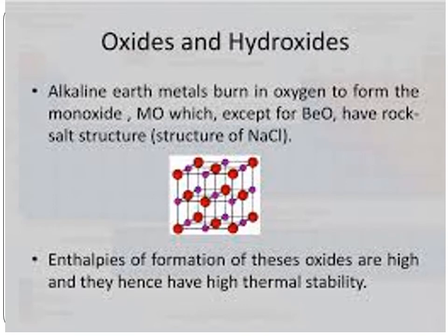Next, oxides. Generally, alkaline earth metals form monoxide and peroxide. Beryllium oxide is covalent due to the small size. Alkaline earth metals burn in oxygen to form the monoxide, and except beryllium oxide, these monoxides have rock salt structure. The enthalpies of formation of these oxides are high, and hence they have high thermal stability.